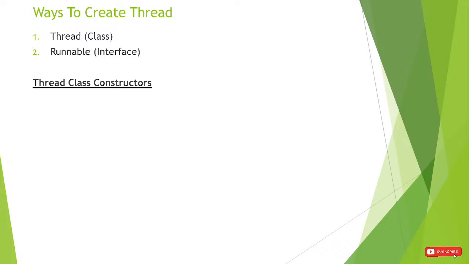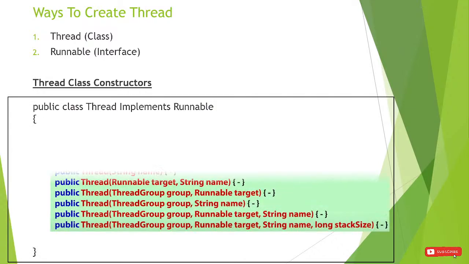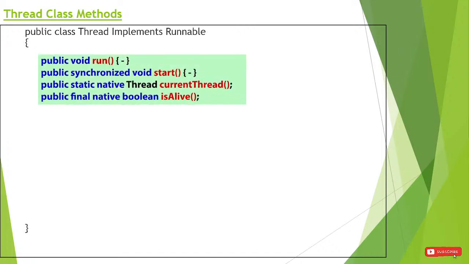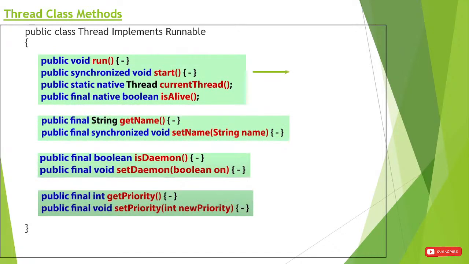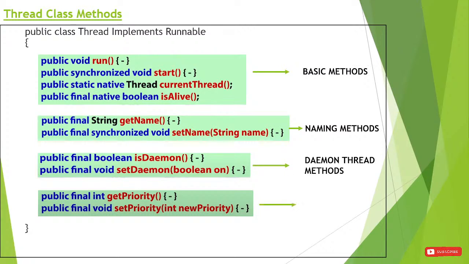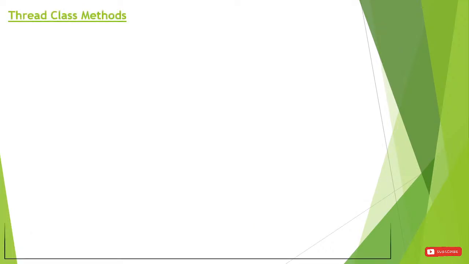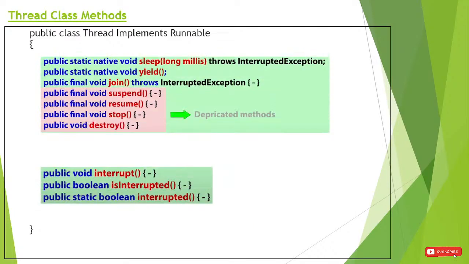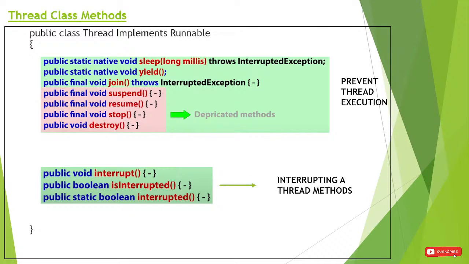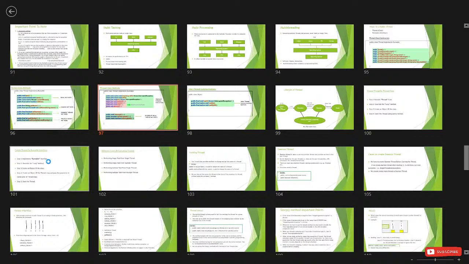Inside the Thread class there are many constructors present, which we will see one by one afterwards. There are also many methods present, like the basic methods, then naming methods, then daemon thread methods, and then priority methods. After that there are other methods, like preventing thread execution methods and interrupting a thread methods. We will learn all these one by one, but now we will see only how to create a thread with the help of the Thread class.